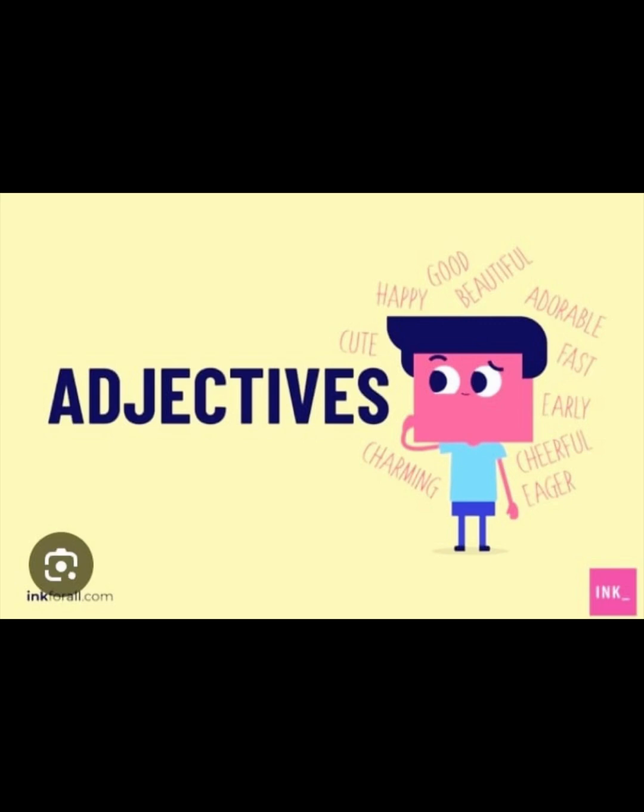But see, one point about this, look at the first rule. Adjectives always stand before the noun they describe. There are exceptions to this rule. For example, if I say boy and I say intelligent boy, intelligent stands before the noun. But if I change it to after the verb, the boy is intelligent. So here it comes after the verb.